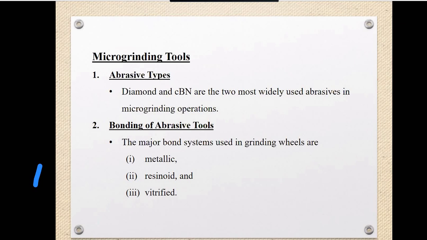Sometimes we can coat the diamond grains with a suitable material that prevents the chemical reaction, that is, prevents oxidation. This is a method to improve the life of the grinding abrasive tools. Coating is one of the methods.